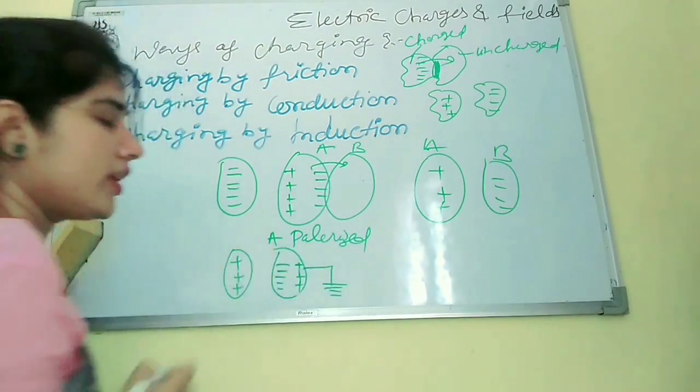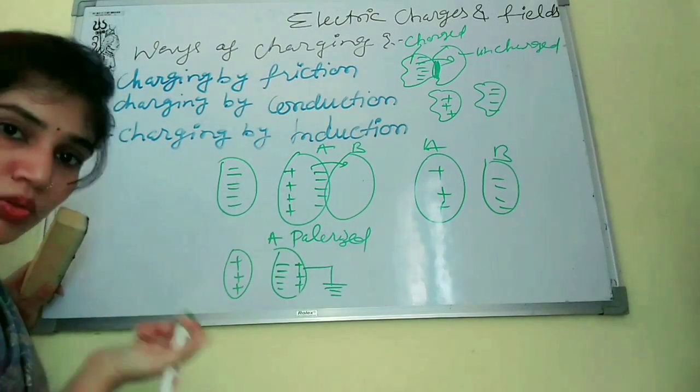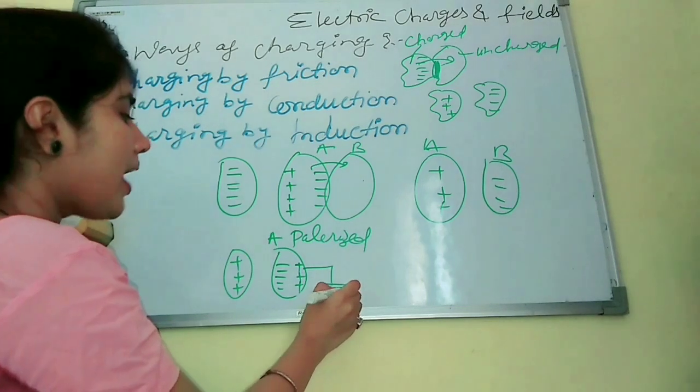We will give an earthing, and earth is the ocean of electrons. Okay. So what will happen?